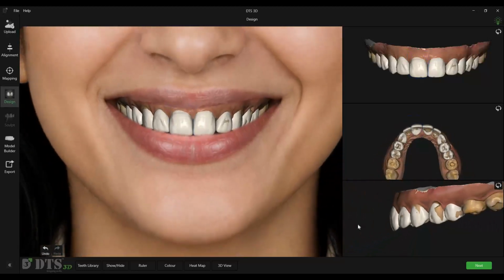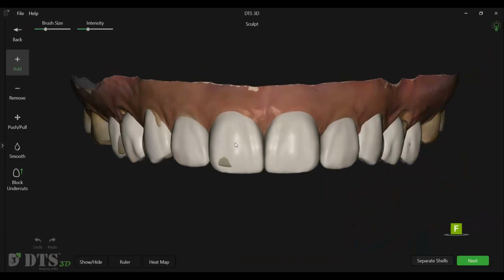Click Next to go to the sculpting screen. Changes in the sculpting screen should generally be limited to minor refinements. If major adjustments to tooth shape or position are required, it is best to return to the design screen, make the necessary changes, and then come back to sculpting for final refinements.